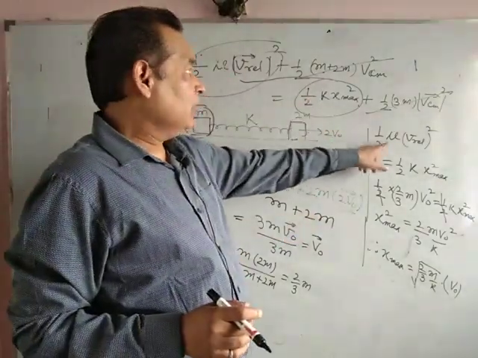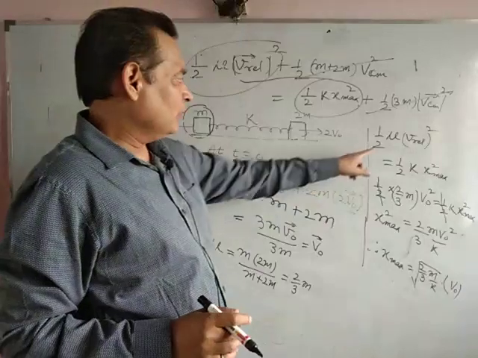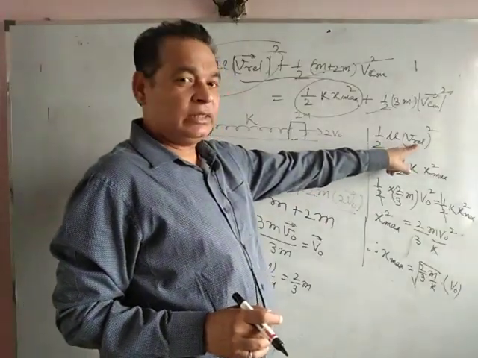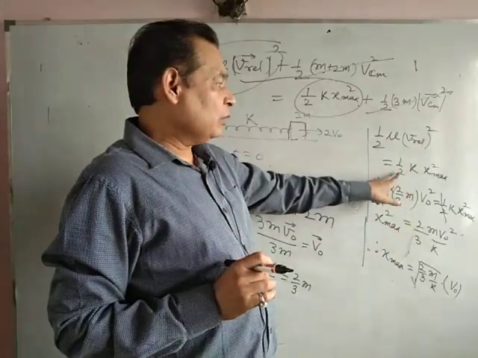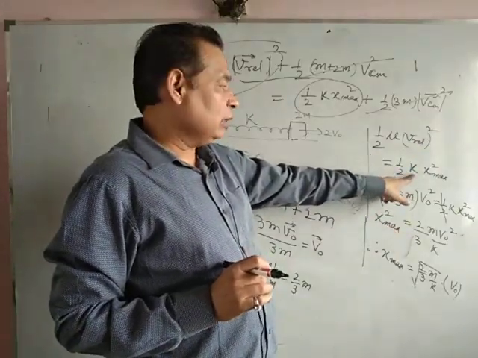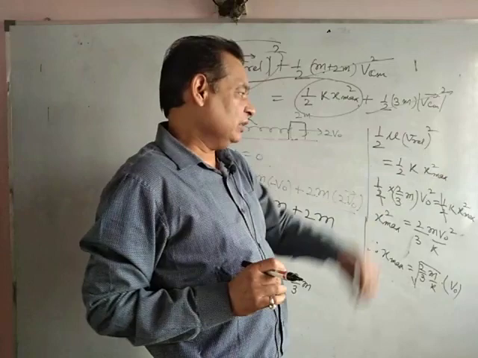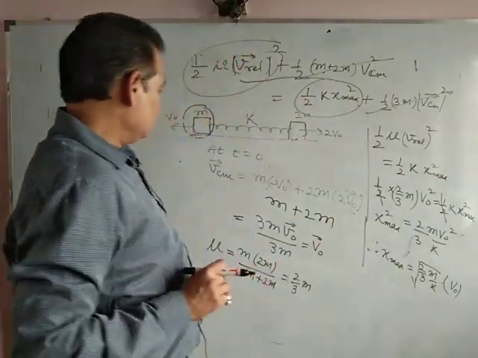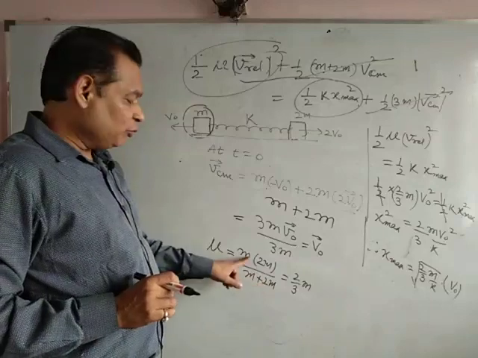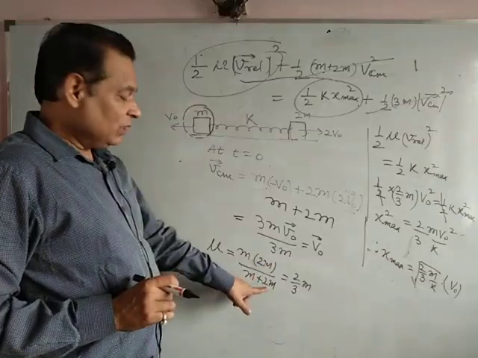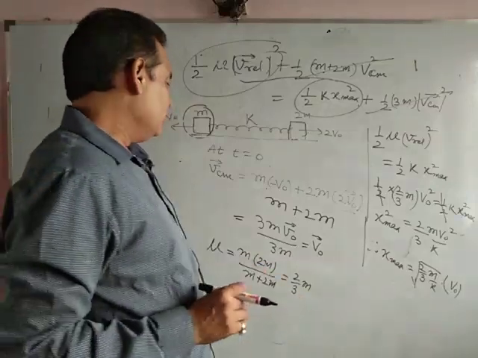I have written mu V relative squared, that is the initial kinetic energy in center of mass frame, equals the elastic potential energy at maximum elongation. Mu is known to you, m1 m2 by m1 plus m2, that is m times 2m by m plus 2m, that is 2 by 3 m.